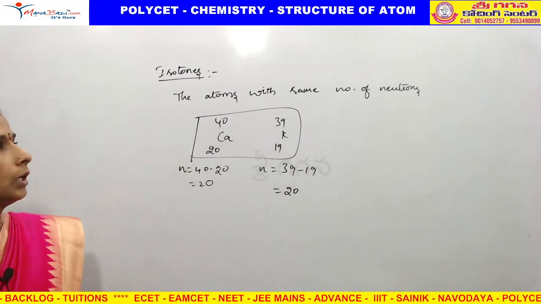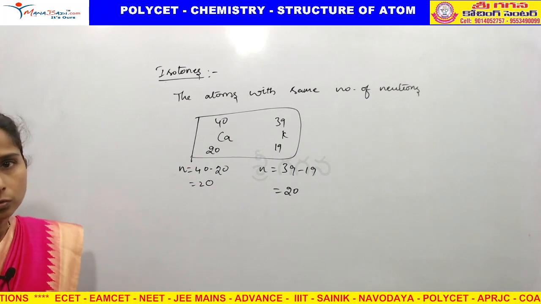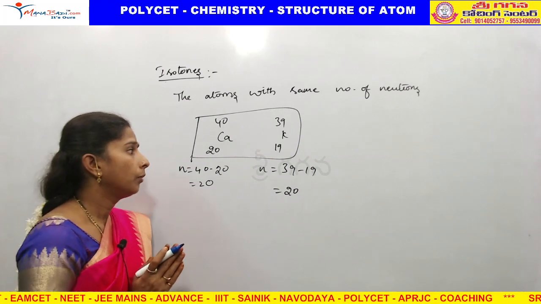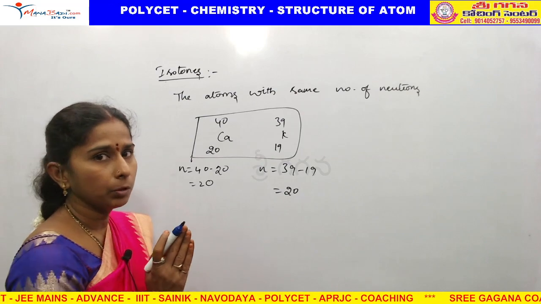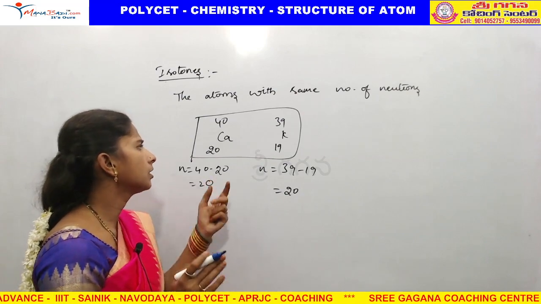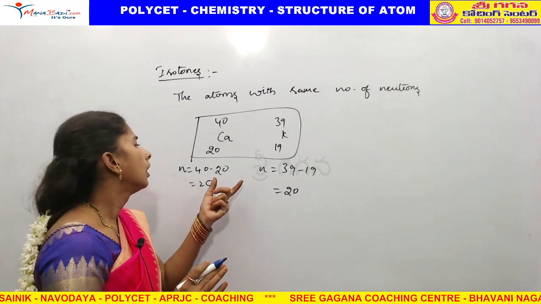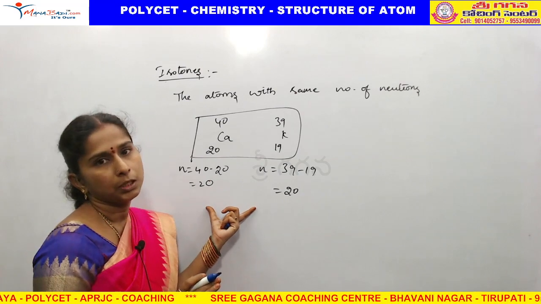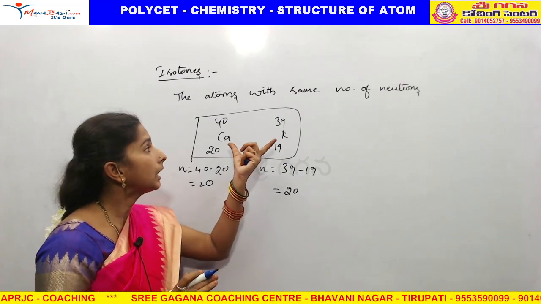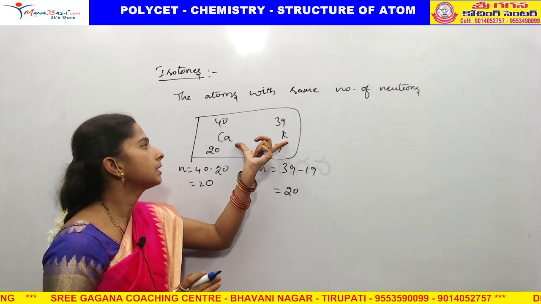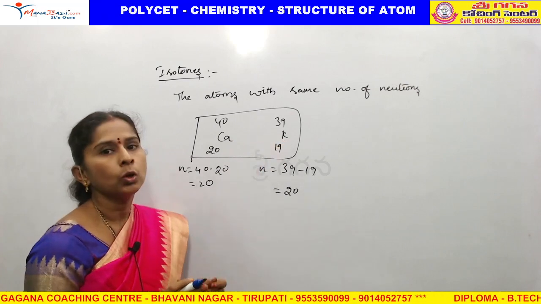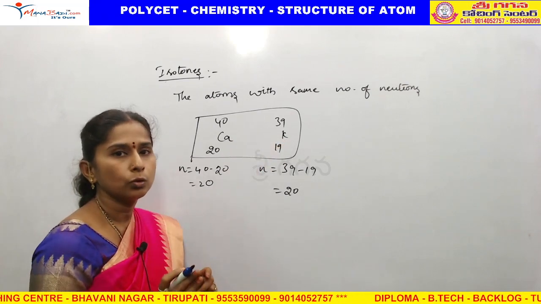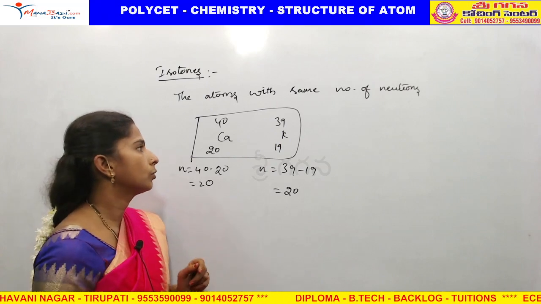These two atoms we call isotones. For isotones we don't need to compare the number of electrons. Obviously the numbers of electrons and protons are different. Same number of neutrons should be there. This is about isotopes, isobars and isotones.